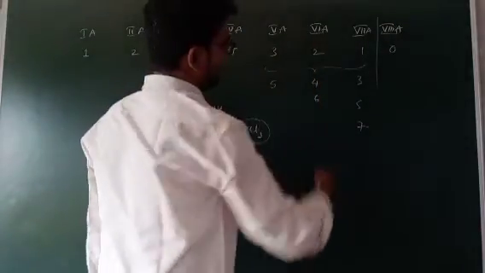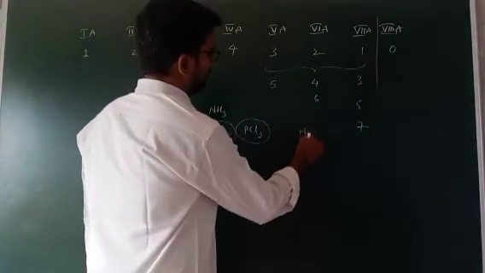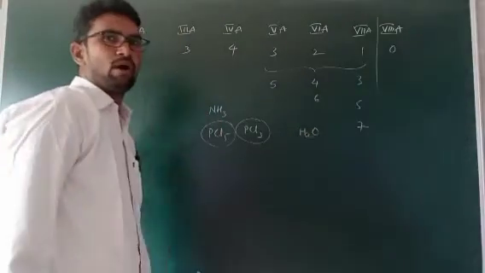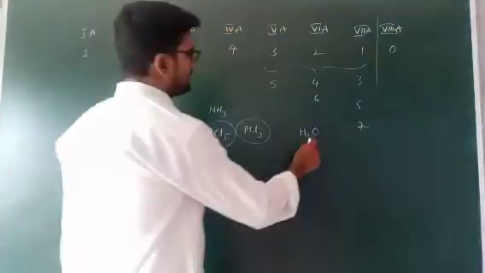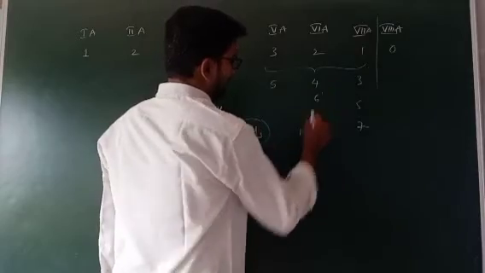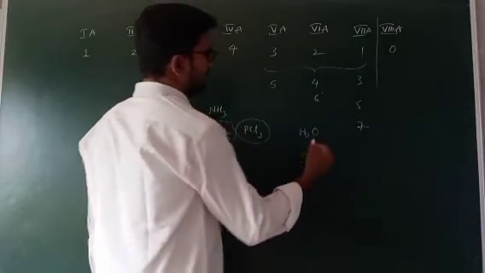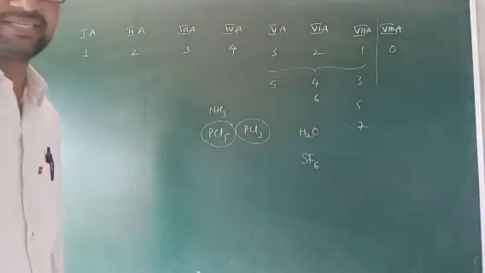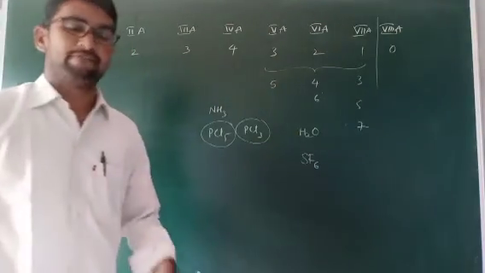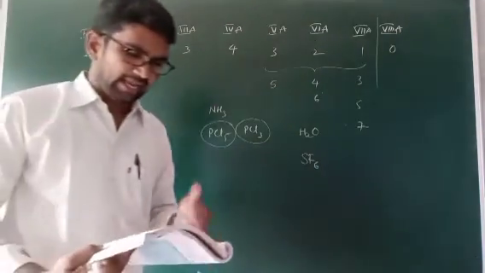Similarly, for the sixth group, H2O. Oxygen can form how many bonds here? 2 bonds. So valence is 2. But sulfur, SF6, how many bonds are there? 6 bonds. This is about the valency.